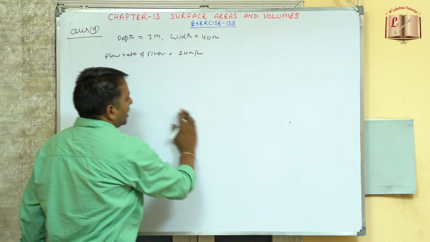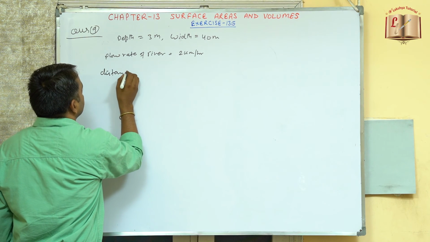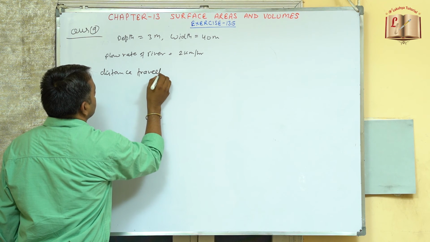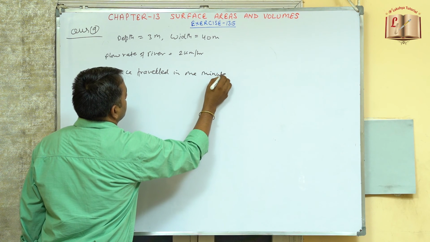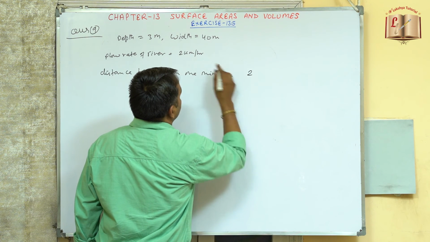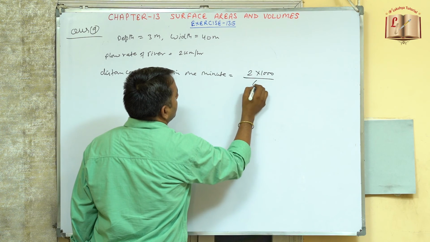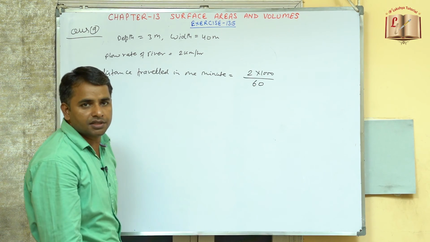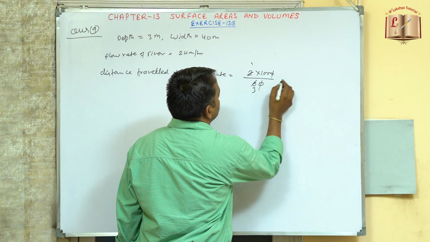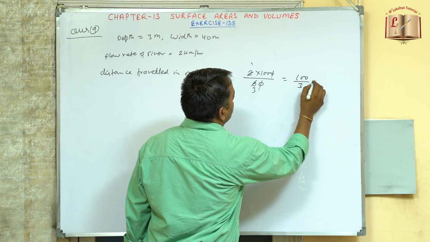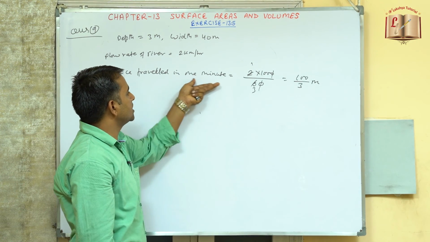So now we'll find out the distance traveled in 1 minute. So this will be equal to, we will convert 2 kilometers into meters, so 2 into 1000 divided by 60 minutes per hour. So 0 cancelled. 2 ones are 2, 2 threes are 6. So this is now 100 by 3 meters. So this is the distance traveled in 1 minute.